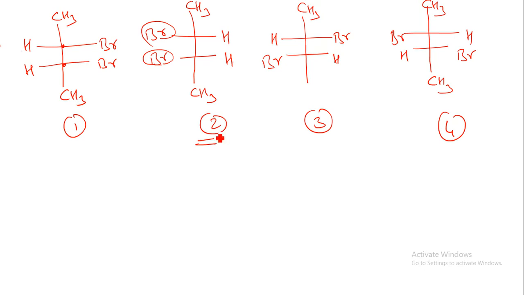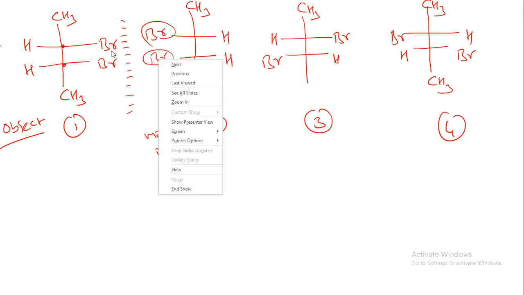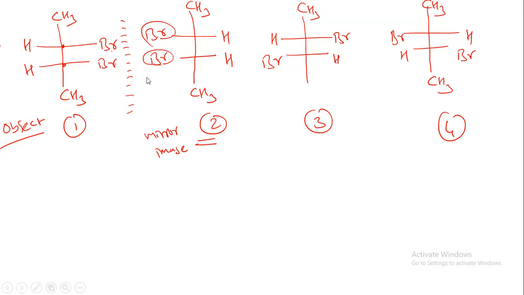Third condition, it should have an object mirror image. Now remember, this is our object and this will be our mirror image. If I put the mirror over here, what will happen? You can see over here Br, Br, Br, Br, both have a similar type of functional group. So you can say that when we are talking about enantiomers, 1 and 2 are a pair of enantiomers.